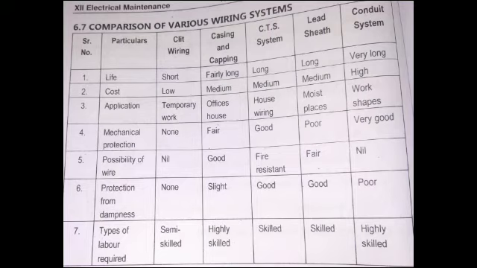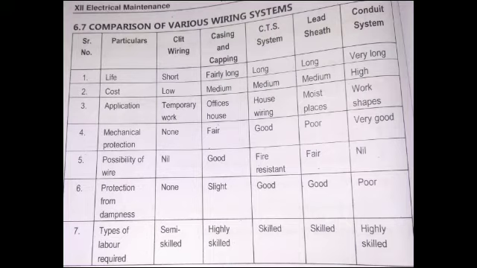Okay, protection from dampness. Cleat wire, none. Casing and capping, slightly, it gives protection from dampness. CTS system, it gives good protection. Lead sheathed, good. And in conduit system, protection from dampness, poor.